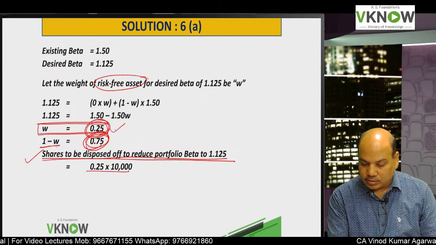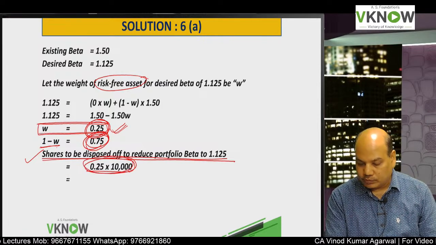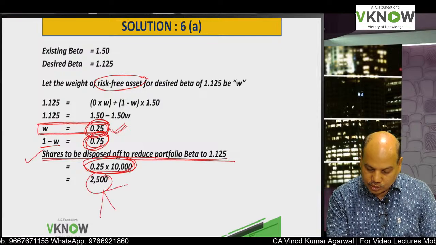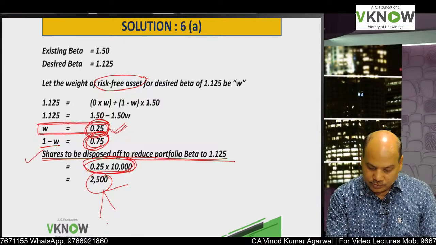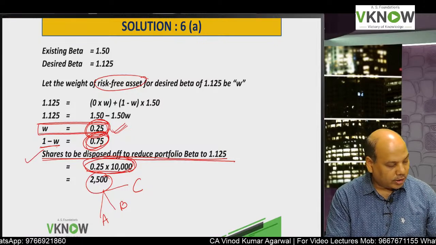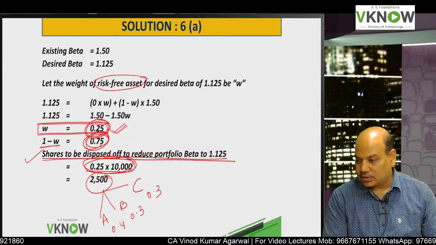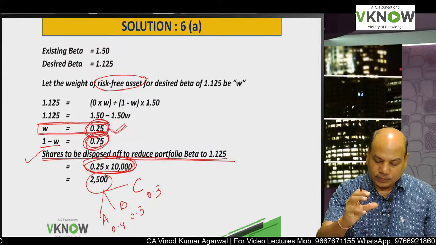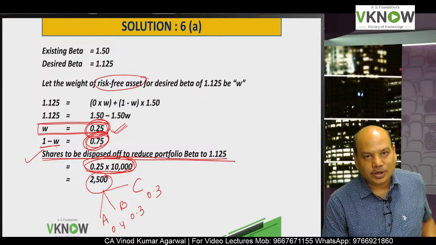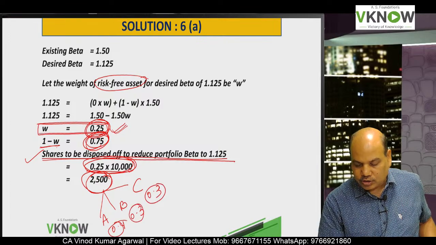Because you have to bring in the risk-free asset, you have to sell shares of 10,000 into 0.25, which is 2,500 rupees. And how will this 2,500 rupees be raised? By selling shares of all the three companies A, B, C. And in what ratio are you going to sell? In the ratio of their existing weights, so that the weights of A, B and C continue to remain the same, 0.4, 0.3, 0.3. So this 2,500 you will allocate in this ratio.